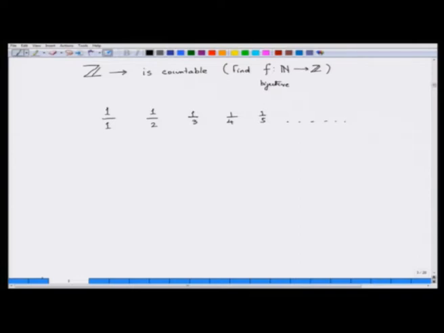Then you would start with 2 in the numerator and all the numbers in the denominator: 2 by 2, 2 by 3, 2 by 4, 2 by 5 and so on. Similarly, now you take 3 in the numerator and the rest in the denominator. Of course, there is repetition: 1 by 1 is the same as 2 by 2 is the same as 3 by 3.